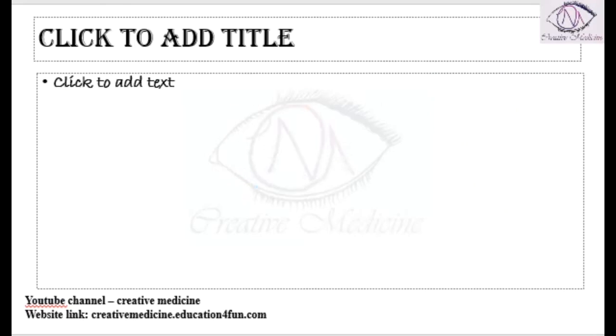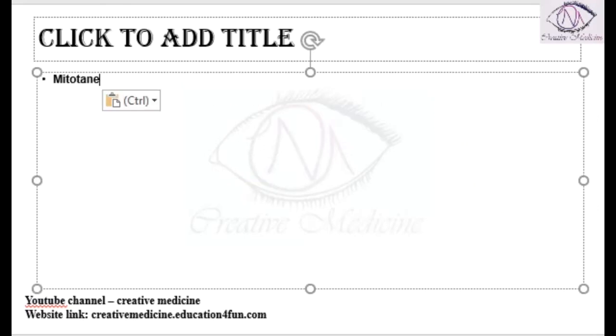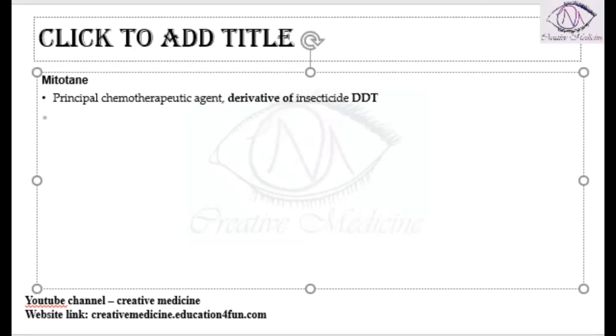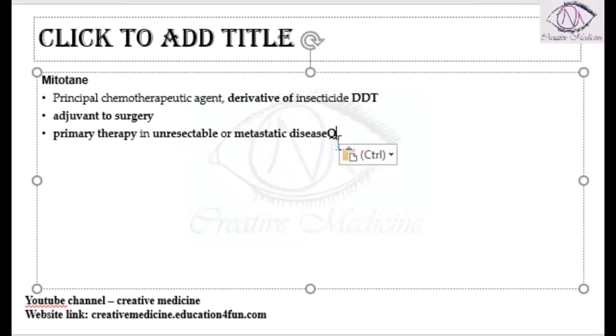Actually, what is mitotane? Mitotane is a principal chemotherapeutic agent and it is a derivative of DDT. It is used as an adjuvant to the surgery, and it also acts as a primary therapy if the tumor is not resectable or if it is a metastatic disease. If there is metastatic disease and the tumor is not resectable, then you can use mitotane as a primary therapy, but normally it is used as an adjuvant to the therapy.